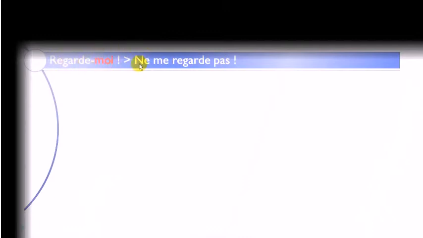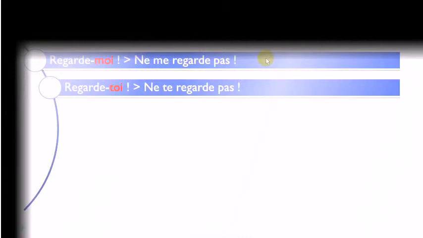But when you put this structure back to the negative form, me just becomes the normal form, so ne me regarde pas, all right? Same thing, so toi will be the second and the last to be drastically modified, so it will become regarde-toi, okay? So the rules stay the same, you put it after, okay? Regarde-toi. All right, but then when you put the negative form, well, it becomes normal, so ne te regarde pas. Okay, keep in mind that as usual for the pronouns, they will come before the verb, okay? So your negative form is coming before and after the whole thing.